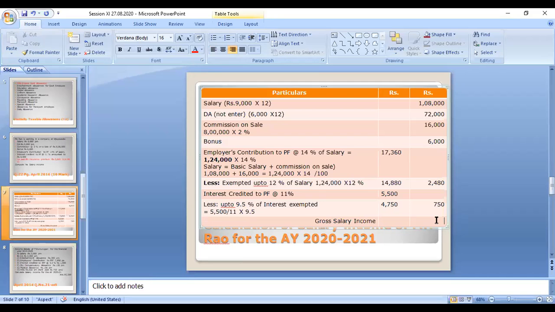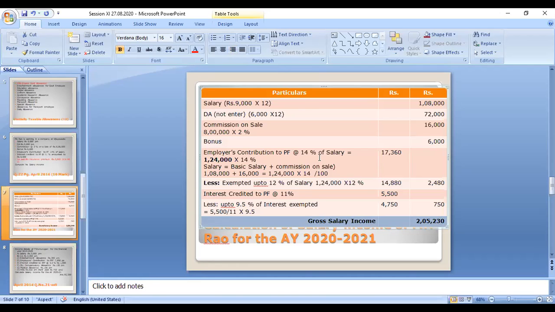If you put together all his incomes: 1,08,000 plus 72,000 plus 16,000 plus 6,000 plus 2,480 which is taxable, and 750 which is taxable, the total is 2,05,330. This is a taxable amount, the taxable salary.